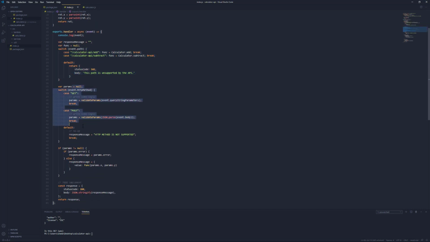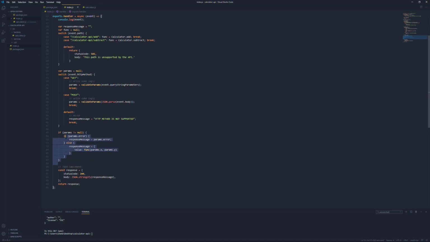The next thing you would do in a RESTful API is to add support for specific methods. In our API's case, we aren't supporting methods unless they are equal to get or post. And in the event that we get an API request that isn't equal to get or post, we simply send back to the caller that this HTTP method is not supported. Moving down, if we actually do support the method, then we do some processing on that method. And so that's what we're doing down here.